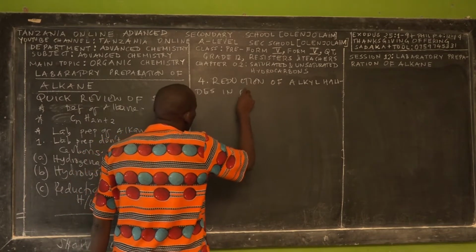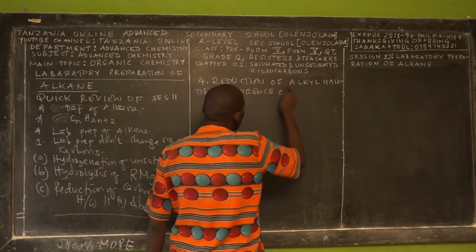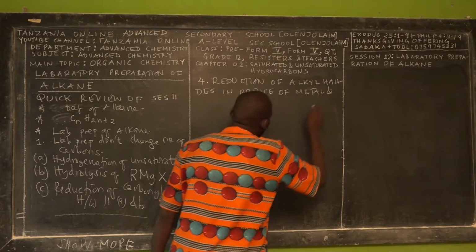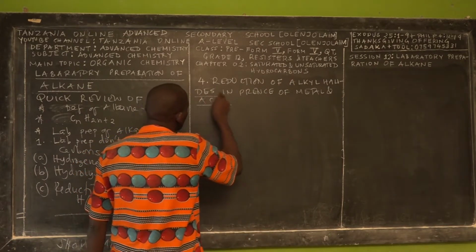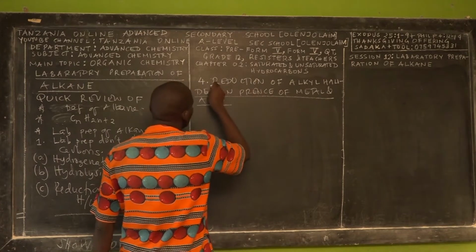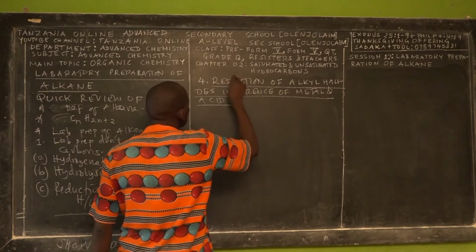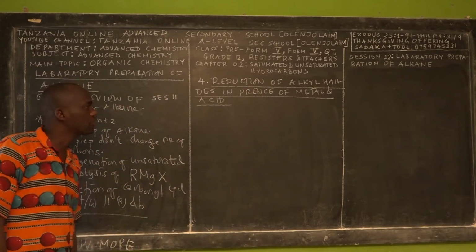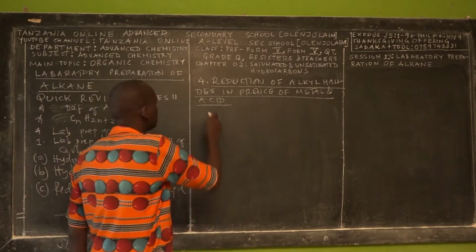Reduction of alkyl halides in the presence of metal and acid.